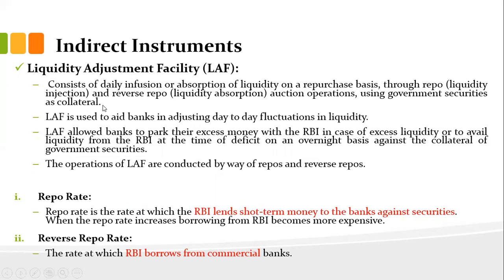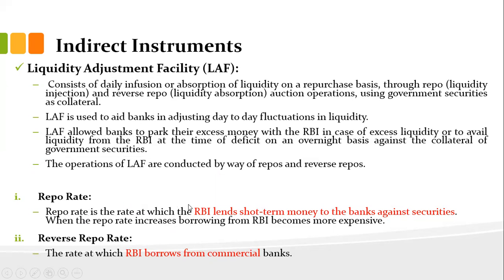If you remember, when we were discussing inflation, we discussed how with changes of the repo rate and reverse repo rate, the RBI can control the money supply in the market. So basically, these are day-to-day fluctuations in liquidity. First of all, let's see what a repo rate and reverse repo rate are. Then it will be more clear to you.